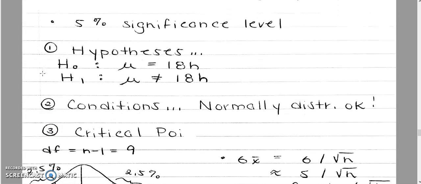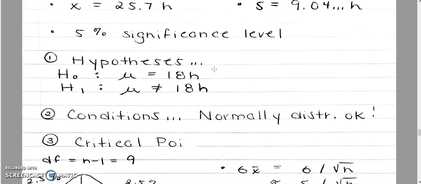First thing, I write out my hypotheses. My first hypothesis is the null hypothesis, H0, which says that the average time spent per week on leisure activities is 18 hours. That was the given supposed status quo information. I am testing the claim, saying I'm not exactly sure that's right.